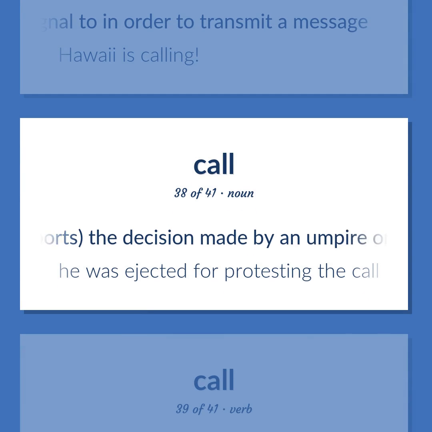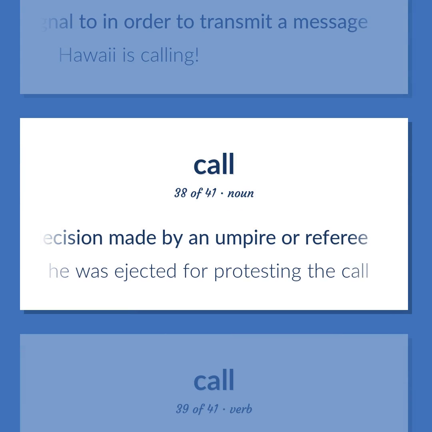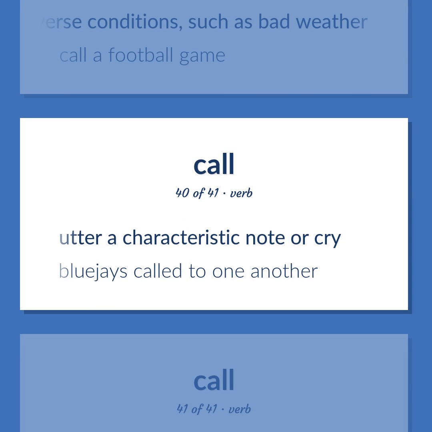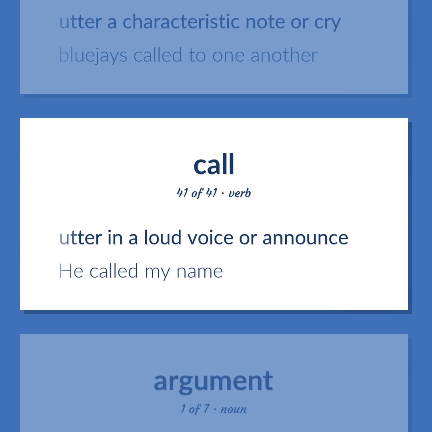Sports, the decision made by an umpire or referee. He was ejected for protesting the call. Stop or postpone because of adverse conditions, such as bad weather. Call a football game. Utter a characteristic note or cry. Blue jays called to one another. Utter in a loud voice or announce. He called my name.